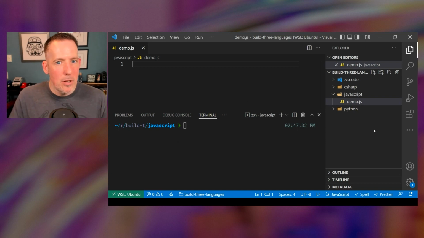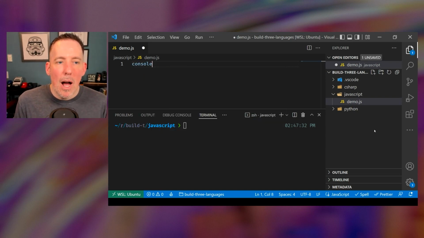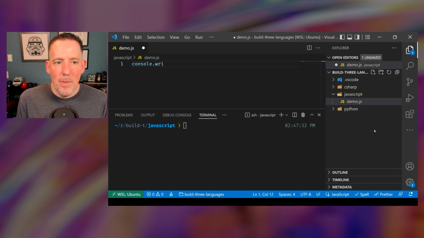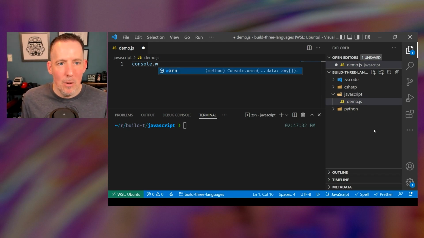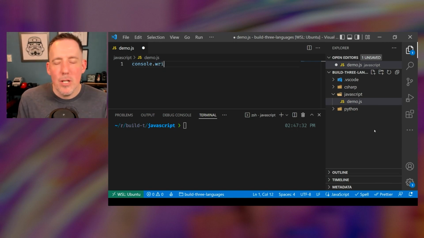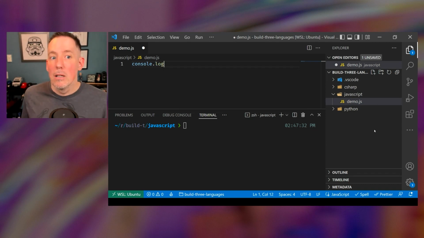Now, the way that I'm going to display something out is I'm going to use console here. But you're going to notice that unlike in C#, there's no write here. When I start typing out .w, I get a warn here. But when I keep typing out write, you're going to notice Visual Studio Code isn't helping me out here. Because there is no console write, there is no console write line. What there is, however, is a console log.